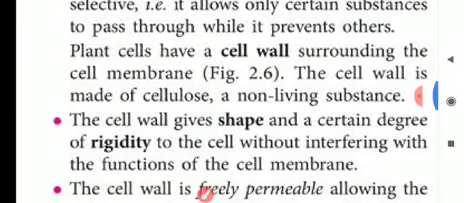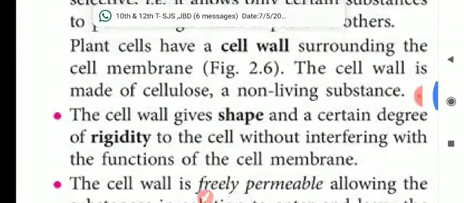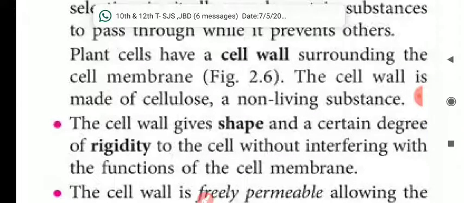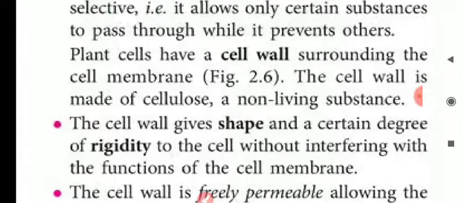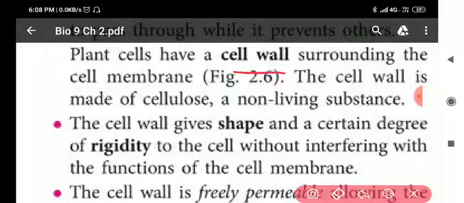Next, my dear students, plant cell has a cell wall. Next, let us see. Plant cell, it has got cell wall. Animal cell does not have cell wall. And this cell wall is made up of cellulose. Like cell membrane was made up of only lipoproteins, cell wall is made up of cellulose. And one more thing, it is a non-living substance. Cellulose is a non-living substance.